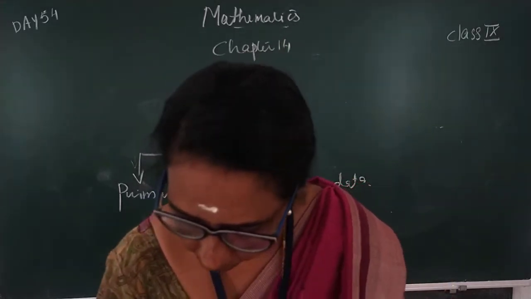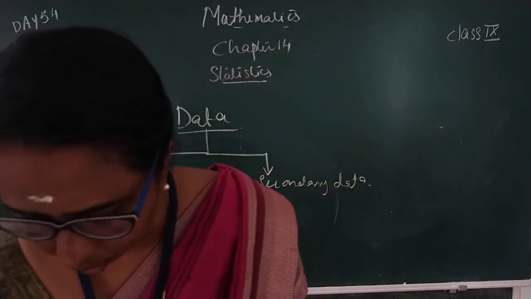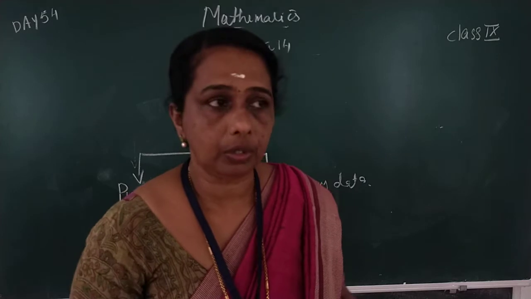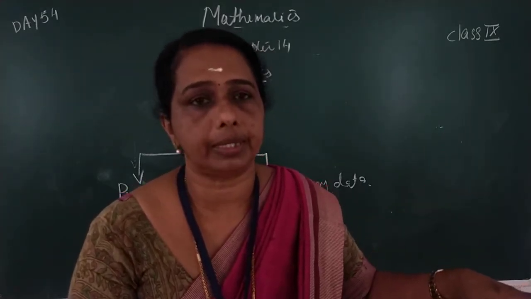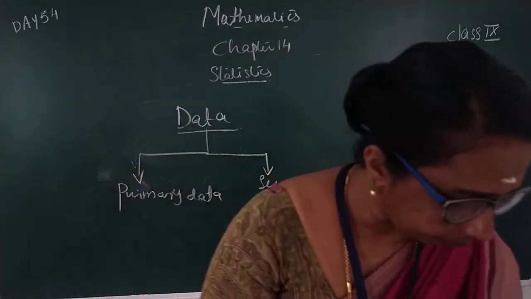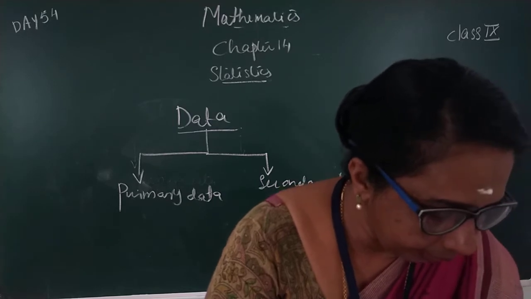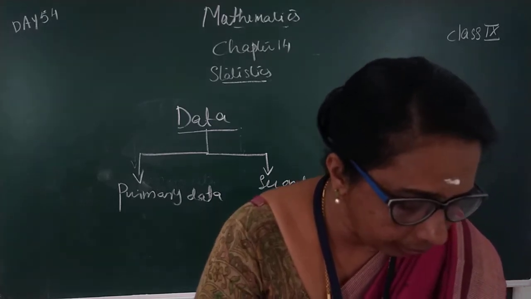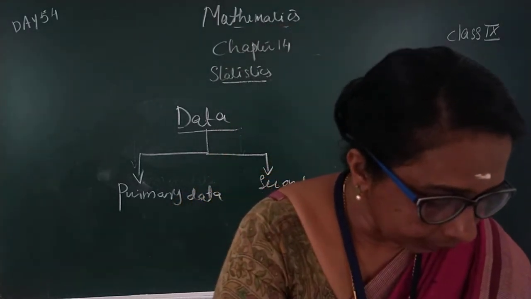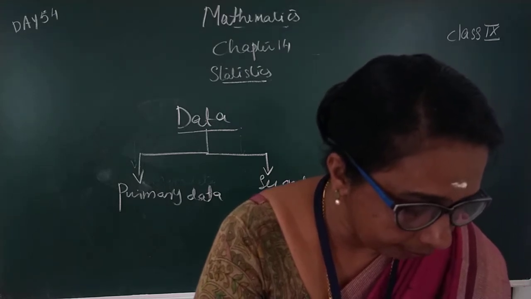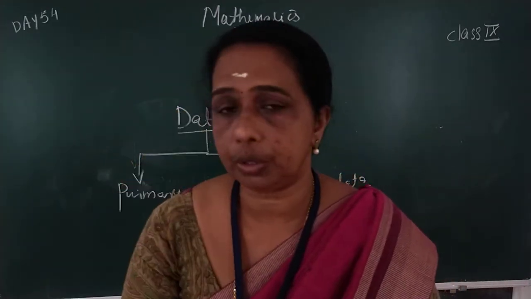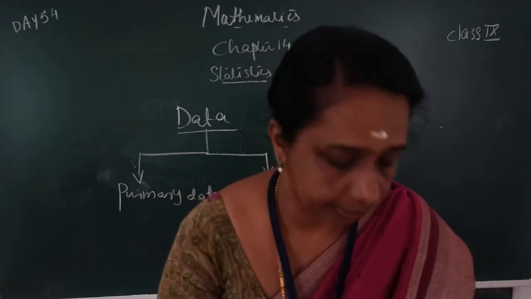Then what is secondary data? Secondary data means the information gathered from a source which already had the information stored. From that stored information we have to collect data. That is called secondary data. The example is the result of election held in February 2017 obtained from television or newspaper. From that television news or newspaper we collect the data. That is secondary data.